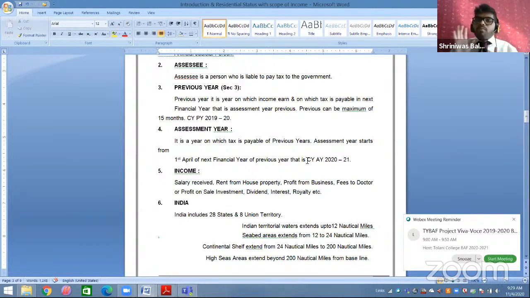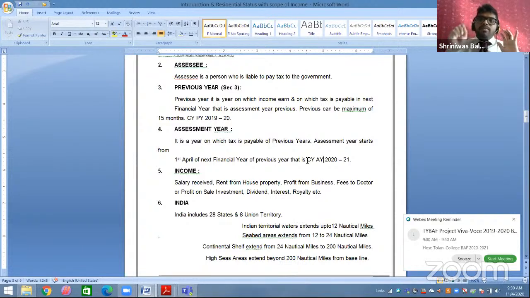Okay, now one more point I have added here: the assessment year will always be of 12 months. If it is not mentioned here, you can note it down in your notebook. The assessment year is for 12 months.